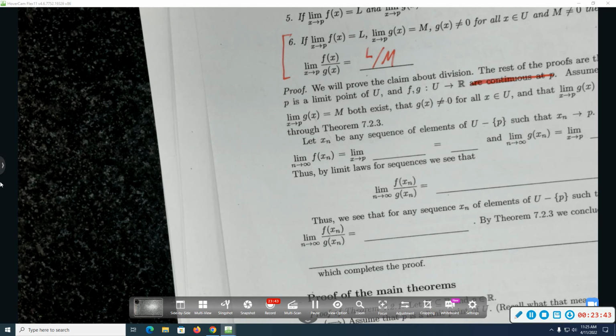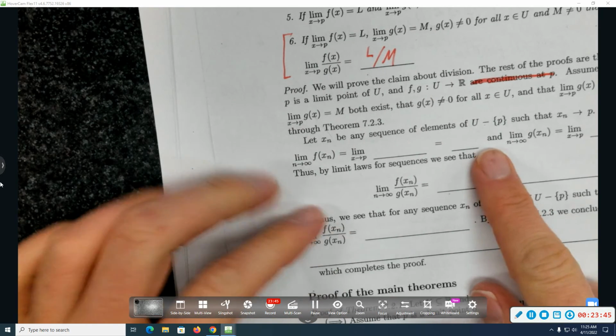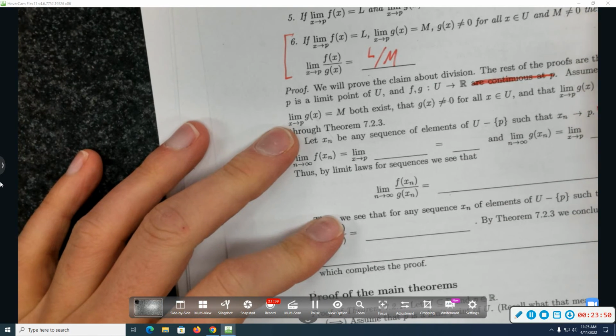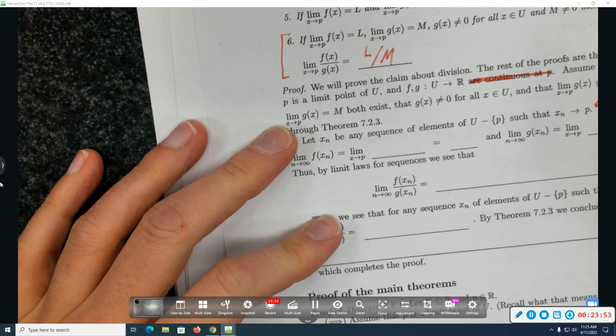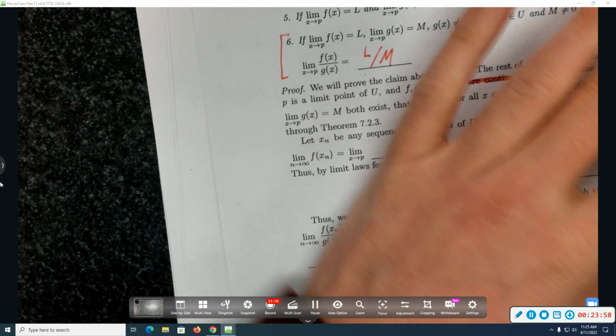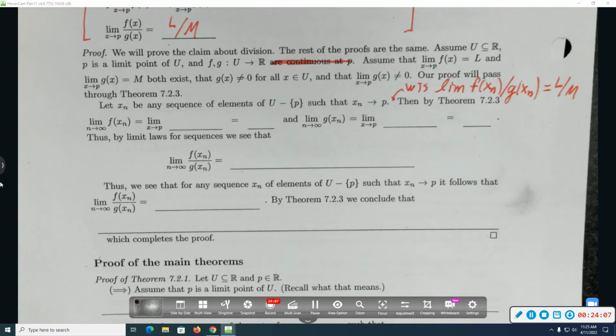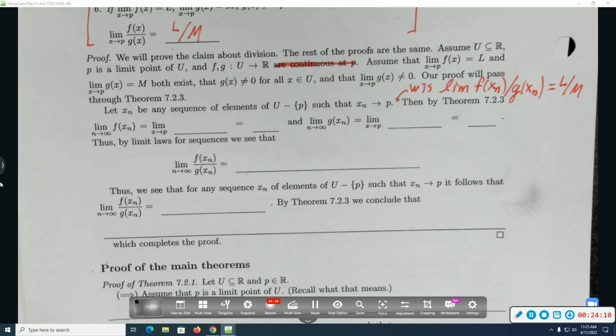We need to prove, maybe I'll just insert a quick want to show: we want to show the limit of f of x sub n divided by g of x sub n equals L over m. That makes sense why that would complete the proof? Alright, so that orange thing is the thing I want to show.